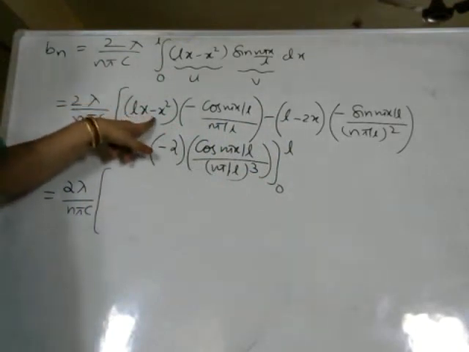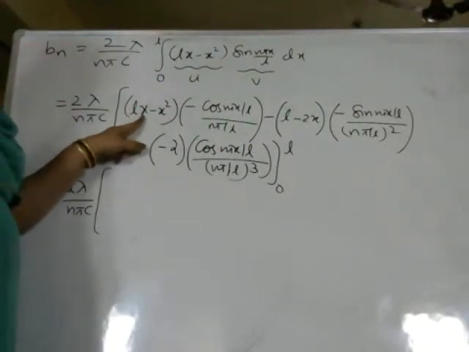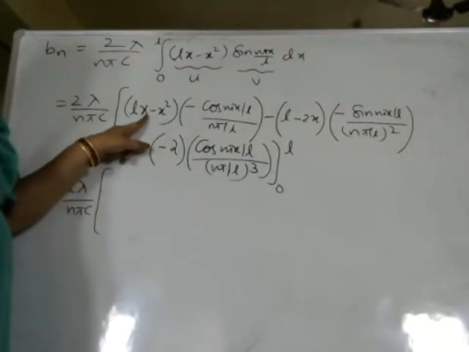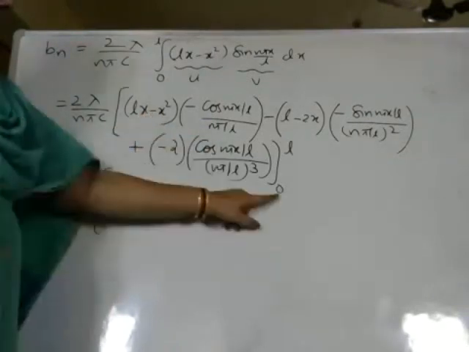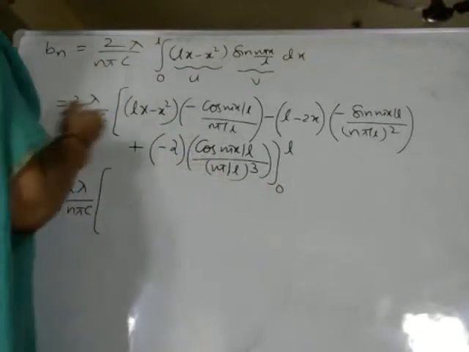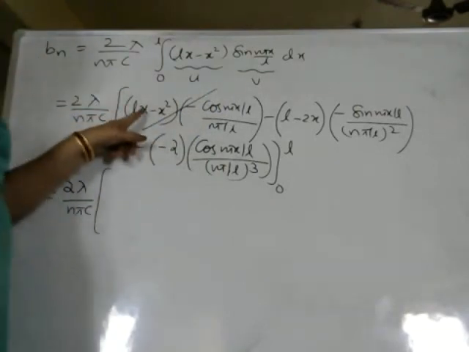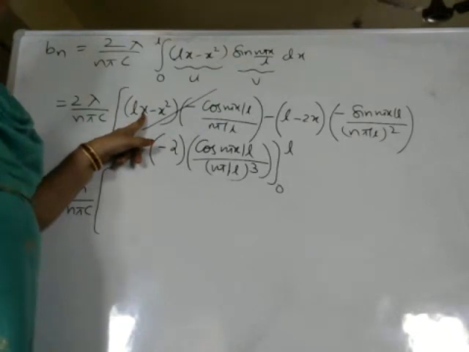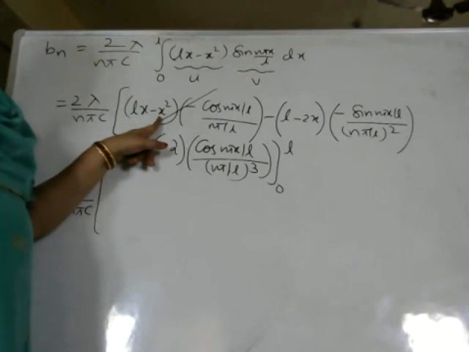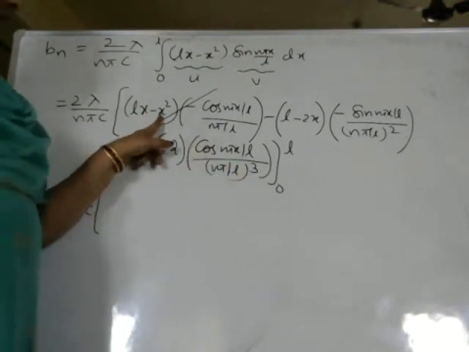See the first term. If you substitute x is equal to L here, L into L, L square minus L square. Upper limit x is equal to L becomes 0. Similarly, if you substitute x is equal to 0 also, this will become 0. So, for both the limits, this term is becoming 0. I will cancel this term. Why? Because at upper limit, if you substitute x is equal to L, this will become L square minus L square, which is 0. Lower limit, if you substitute x equal to 0, also this will become 0, because here also 0, here also 0.